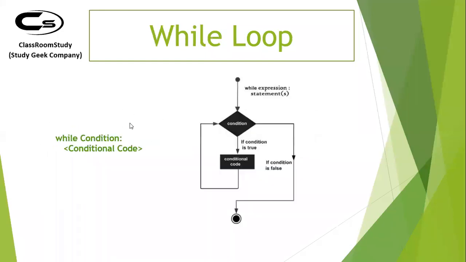But if you want to run some condition-based looping, then you can use the while loop. If you have a condition and you want to continue your loop until that condition is true, you only have the option of a while loop in Python. They don't have extra stuff like you have in C++. In C++, you can perform the same task with a for loop and a while loop as well.